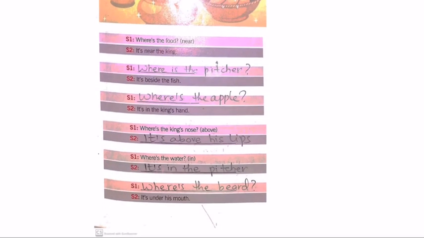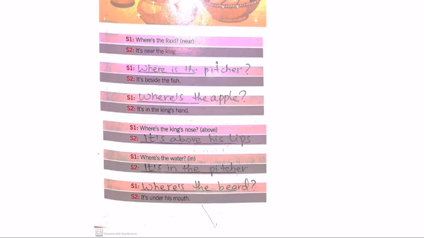You can write down anything. You can write the basket of fruits, you can write the name of the pitcher, you can also write the name of the glass or whatever. So here we have filled it with where is the pitcher. Now the next question, where's the apple? All right, we are talking about a single apple, that's why where is the apple? It's in the king's hand, as we can see in the picture.